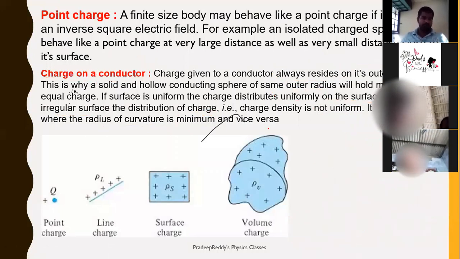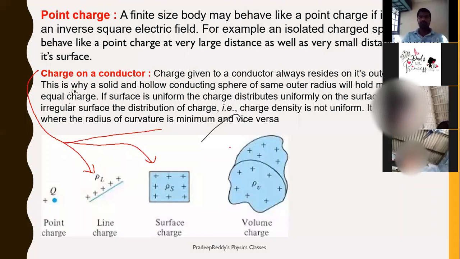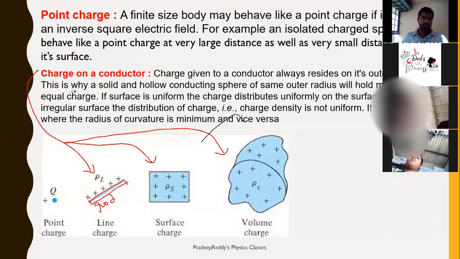Now, coming to charge on the conductor, these three are examples of charge on a conductor: 1, 2, and 3. Say, for example, you have a rod, and you are providing charge to that rod. As it is a conductor, the total charge will reside on the whole surface. So for this rod, completely from here to here, there is charge accommodated. Here it is positive charge, here it is positive charge. Positive charge is accommodated on this rod completely.